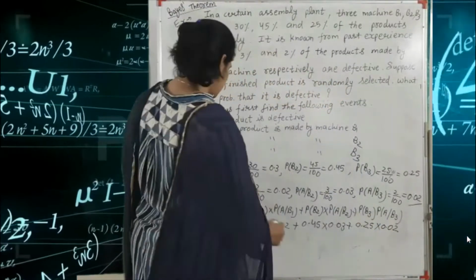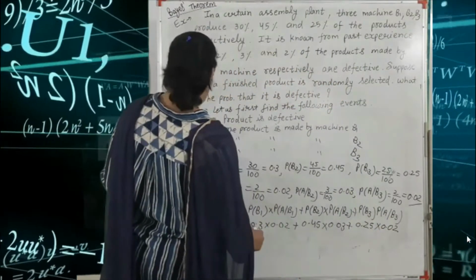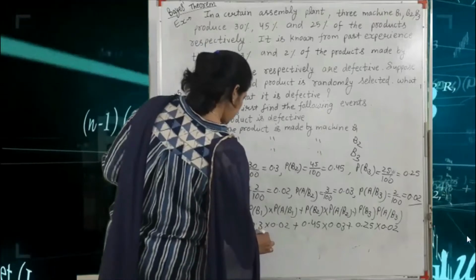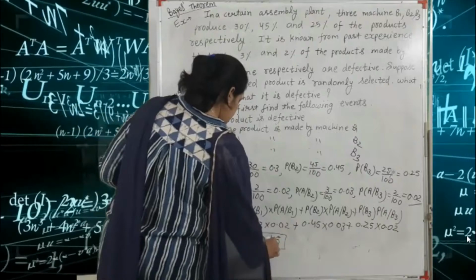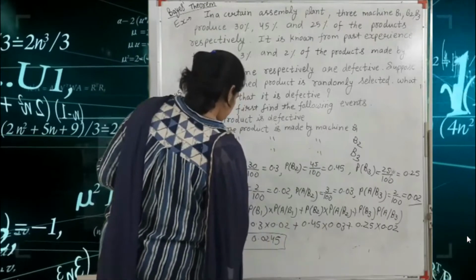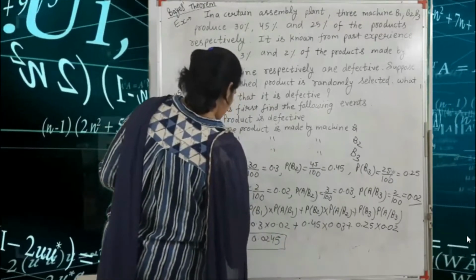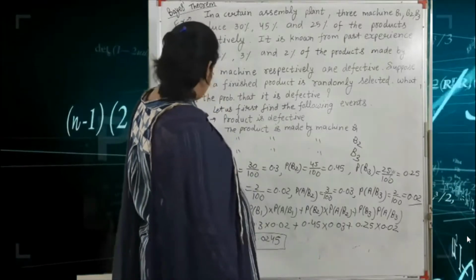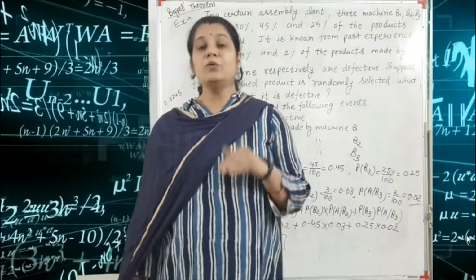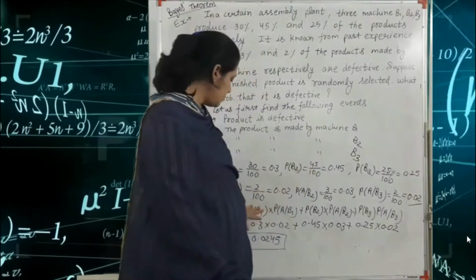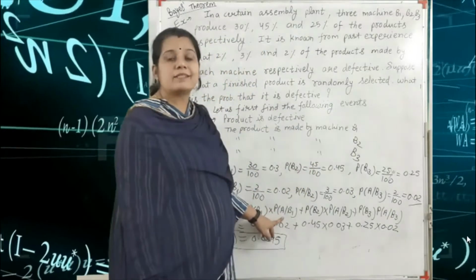We put all these values and solve this step, and we get 0.0245. That means the probability of getting the defective product is 0.0245, and this is the formula of the Bayes theorem.